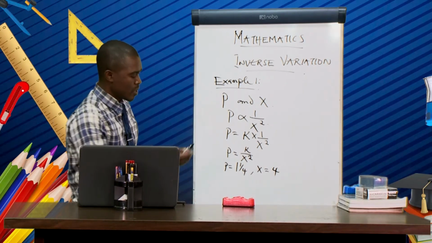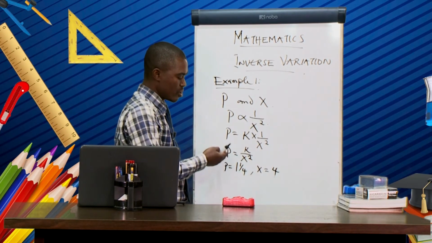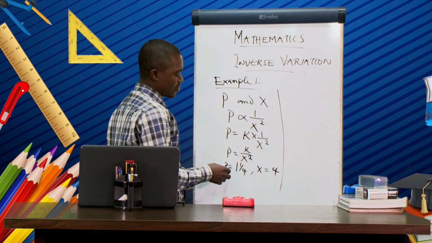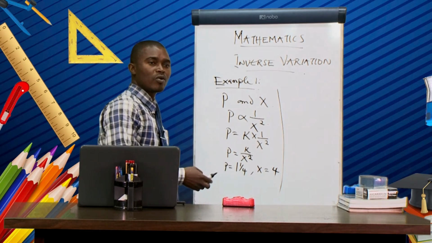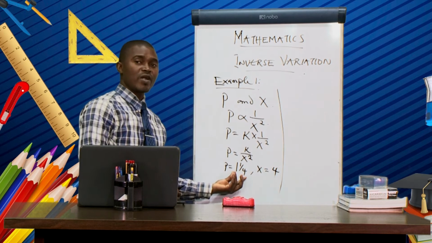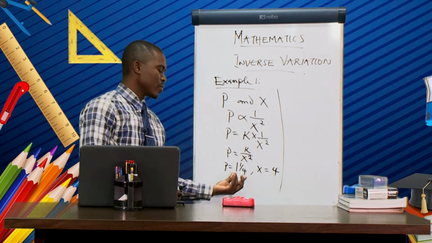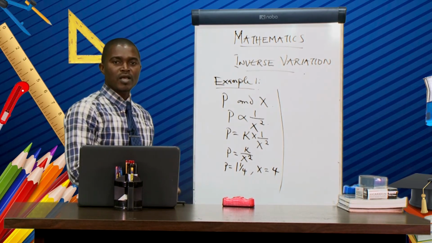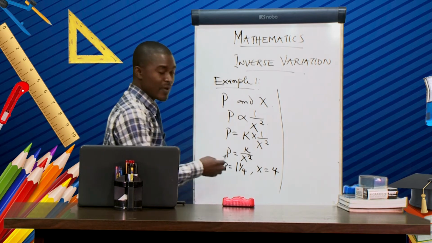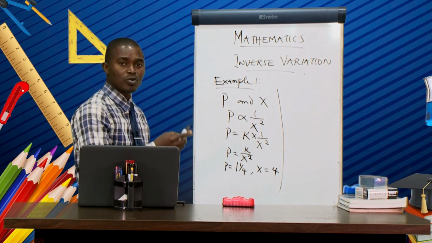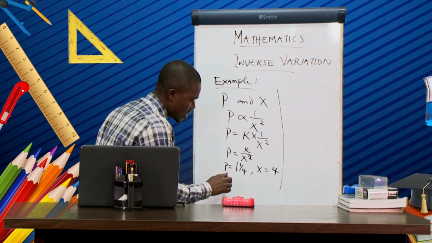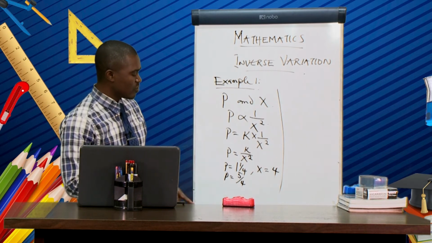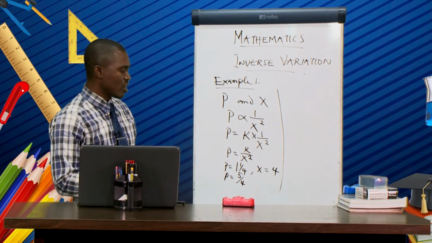Then what are we going to do? We are going to substitute these values into this equation. So what is our P? P equal to 1 1/4. This is a mixed fraction, so we have to change it to an improper fraction. Mixed fraction to improper fraction: 4 multiplied by 1, that is 4, plus 1, so P now equal to 5 over 4. Let's substitute this value into the equation that we have derived.